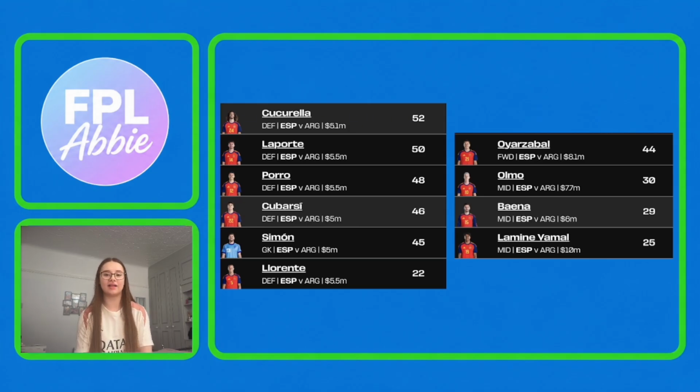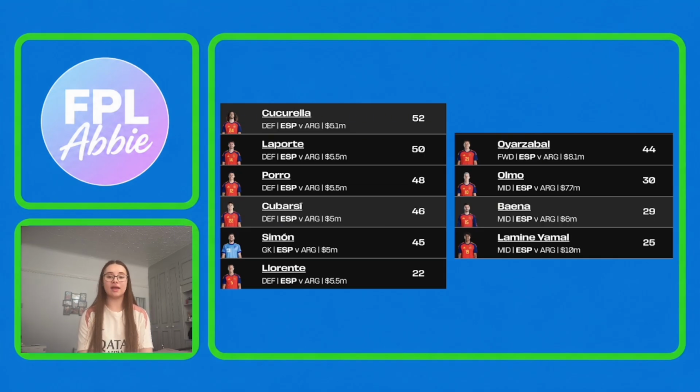And then moving into the Spanish attackers, the 4 top scoring attackers are Oyarzabal, Olmo, Baena and Lamine Yamal. Oyarzabal is definitely a player that I want to have in my team going into the final round, so if you don't have him, I'd definitely be looking to have him.